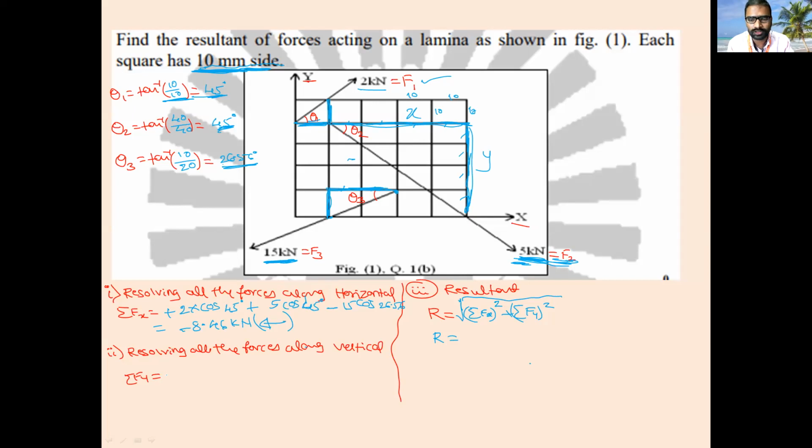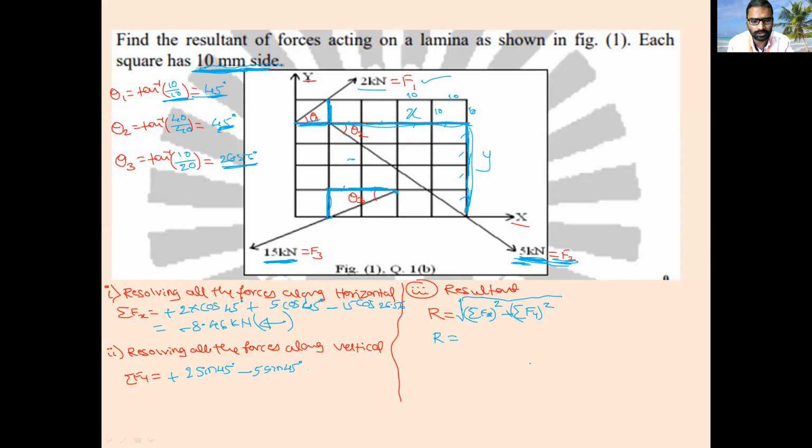Upward, positive or negative? Positive. So positive F1 is how much? 2 kilonewton into sine 45. Next, the second force F2, is it moving upward or downward? Minus 5 into sine 45.